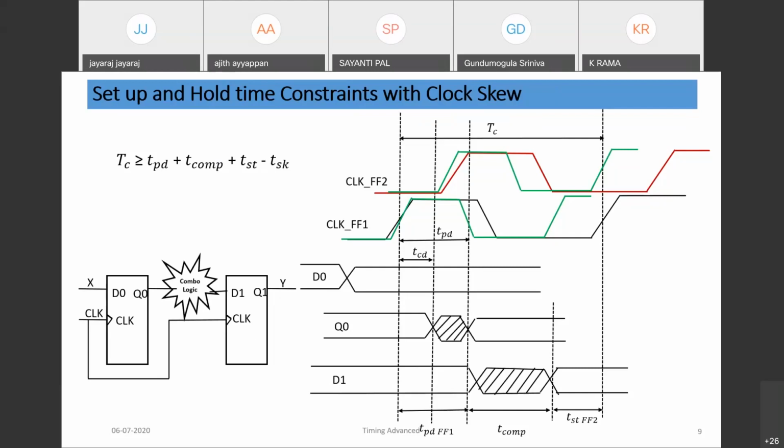So you can analyze the timing diagram. Clock flop 1, in black, is the original, and clock flop 2, drawn in red, is the delayed or skewed clock, the positive skewed clock.